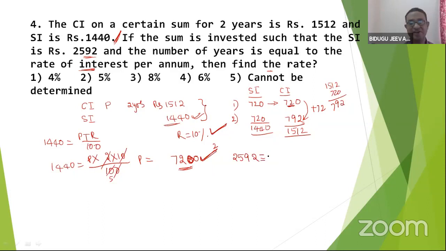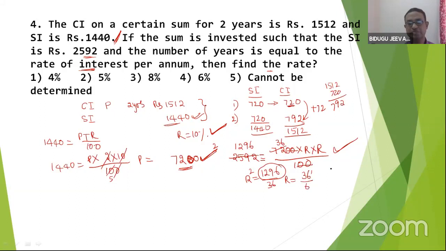One is to find the rate of interest, another is to find the principal. Now principal is given, 7200. Here rate of interest and time period are both the same, by 100. Now we get the answer. This step is enough. Calculation clear? R square is equal to 1296 by 36. So R is equal to 1296, which is 36 squared, so R is 6. So 6% is the answer.